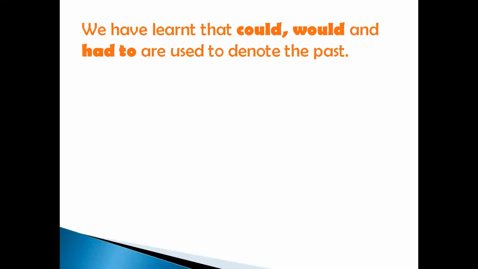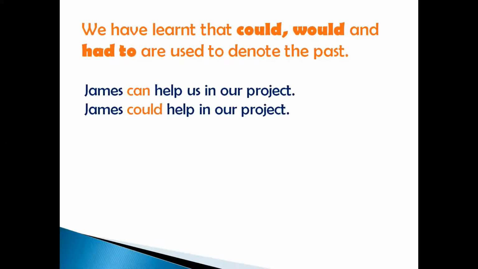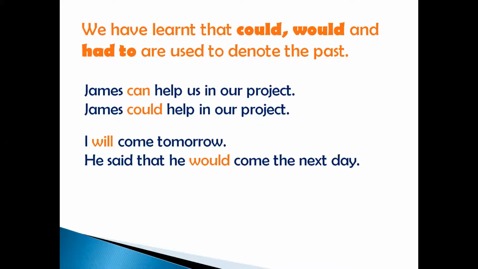Now we have already learned that could, would and had to are used to denote the past. For example, James can help us in our project and James could help in our project. So in both the sentences, I have made use of can and could, but here could has been used to denote the past. I will come tomorrow, and he said that he would come the next day. So in this sentence also, I have used would to denote the past.